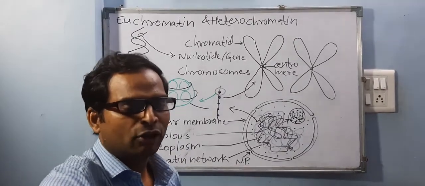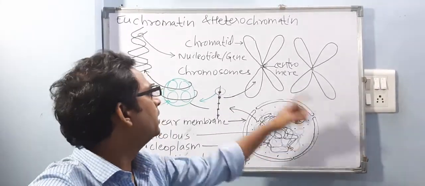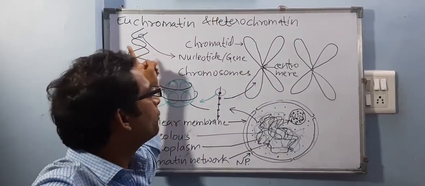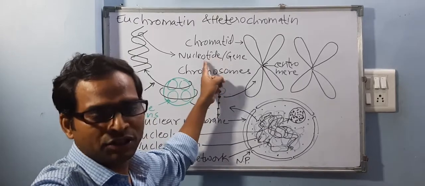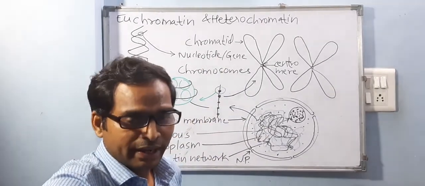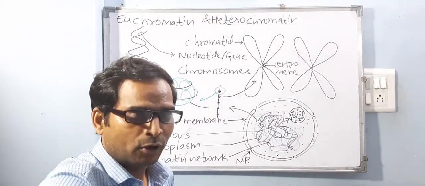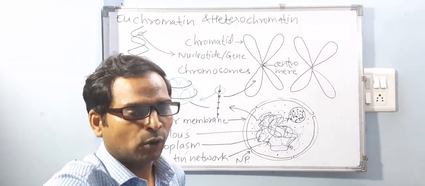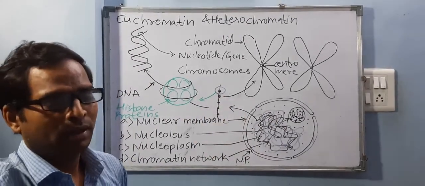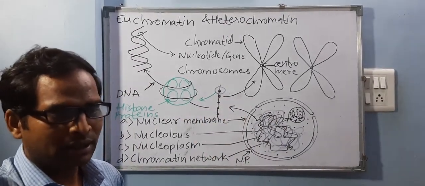So when you say unit of chromosome, it would be called DNA. And when you say unit of DNA, it will be a nucleotide or a gene. So our genetic material is in the form of DNA, or our genetic material is made up of genes. Meaning is the same only. This image you need to remember, it's very important. You can take a screenshot also. This will help you to understand.